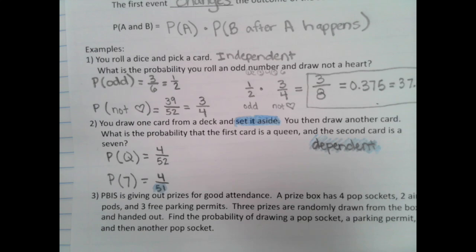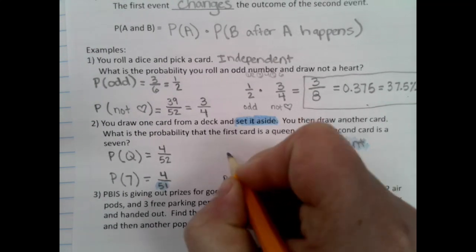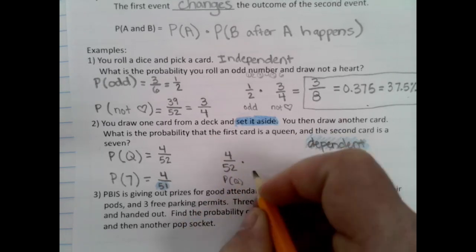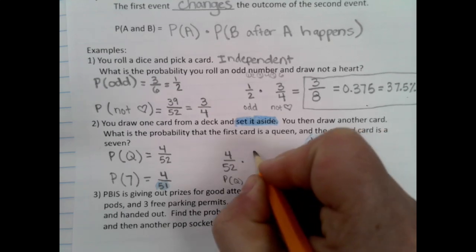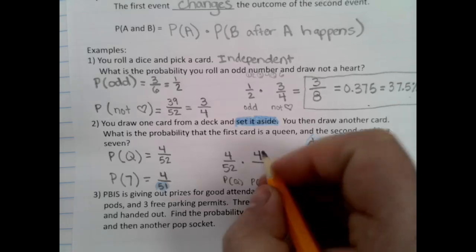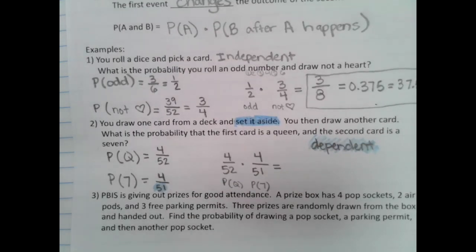Okay, then we just take our amounts and we multiply them. So I'm going to do my probability of a queen, which is 4 out of 52, times my probability of a 7, which I still have 4 7s, but I took a queen out. So instead of 52 cards, there's now 51 cards. Okay, and I can do the top.